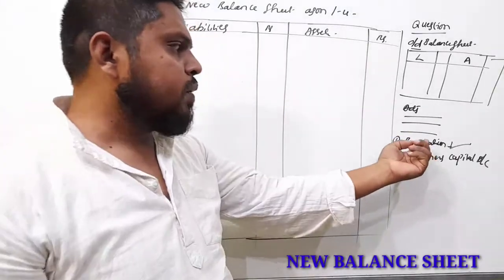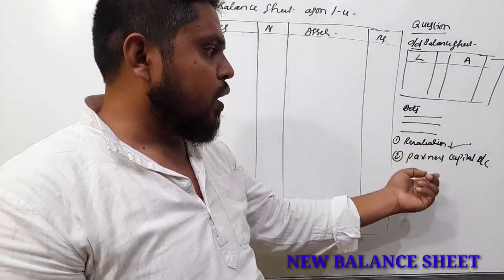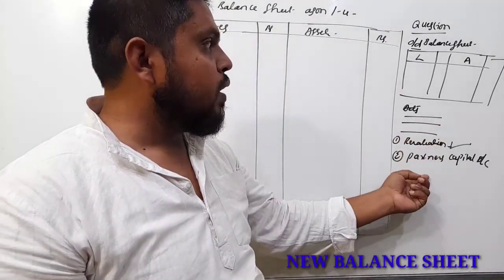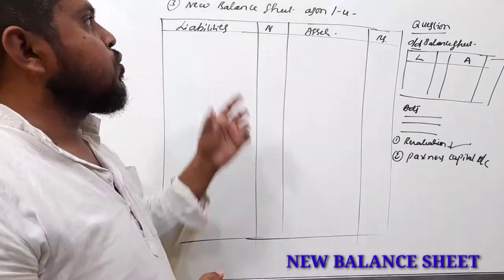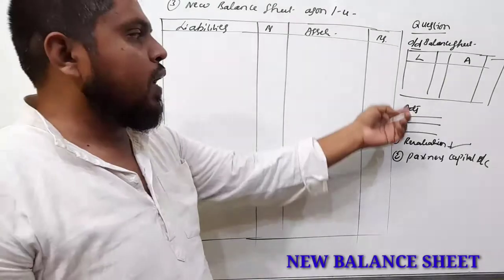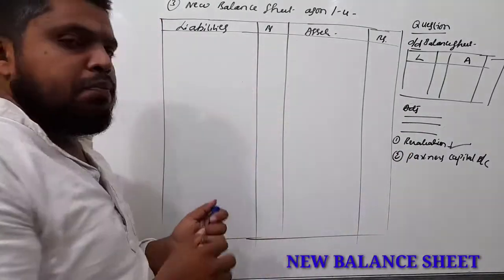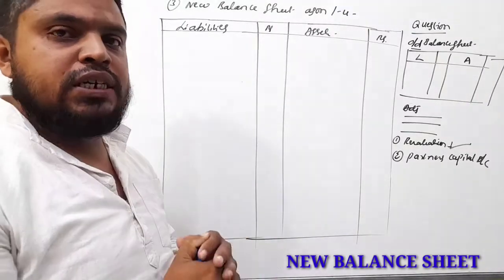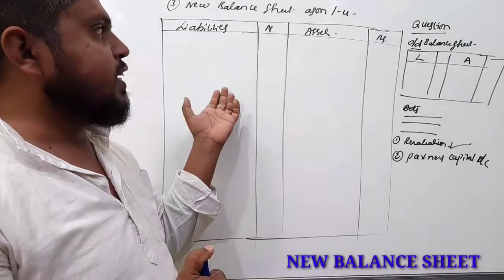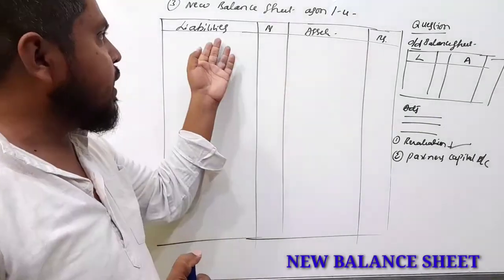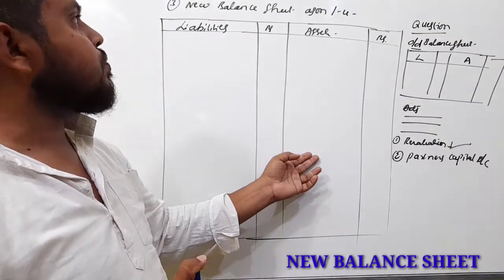The first step, the revaluation account, second step, partners capital account. Already I explained these two steps. This new balance sheet is prepared with the help of the old balance sheet along with the adjustments. This balance sheet concept, already you have studied in +1, that is fundamentals. Balance sheet is a statement. It shows the various liabilities and assets of the firm.